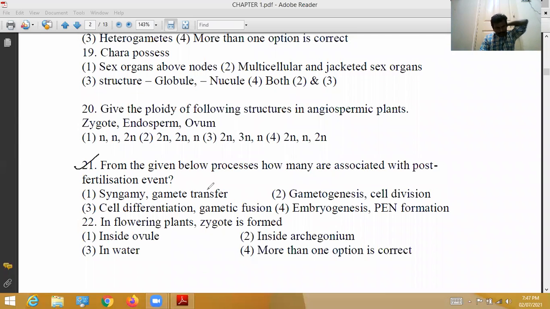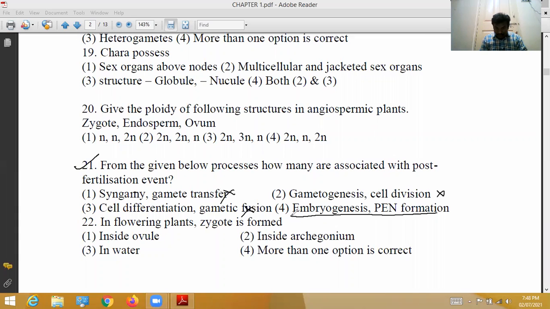Question 21. From the given below processes, how many are associated with post-fertilization events? Four options are given. Post-fertilization events are those after fertilization, so that option is wrong. Already we discussed why it was wrong. Gametogenesis and cell division are also not post-fertilization events.